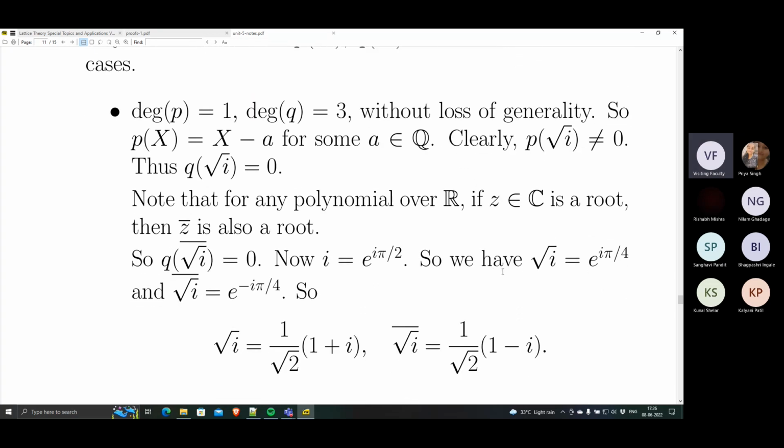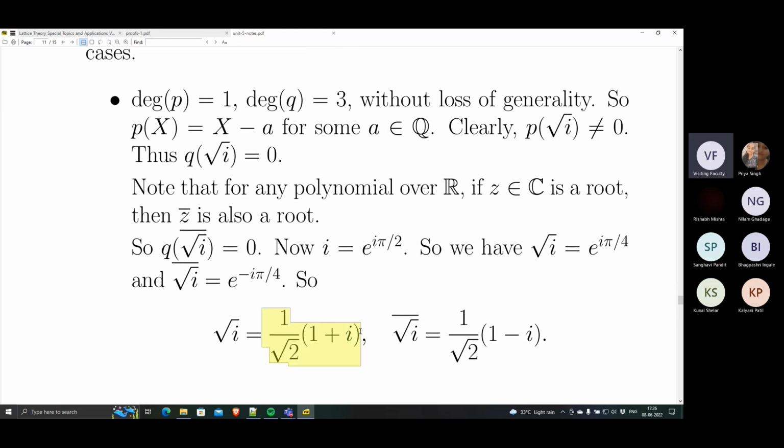Now when you write down what these two are, e raised to i pi by 4 is cos pi by 4 plus i sin pi by 4. That is 1 by square root 2 plus i times 1 by square root 2. Similarly, the conjugate of square root i is 1 by square root 2 minus i times 1 by square root 2. So these are these numbers actually. How did we find this?